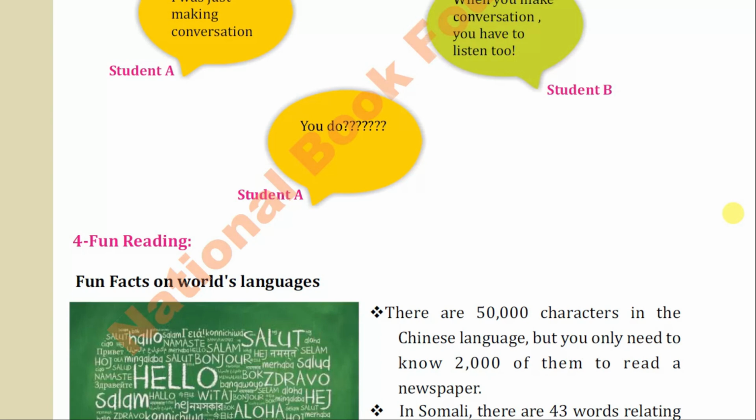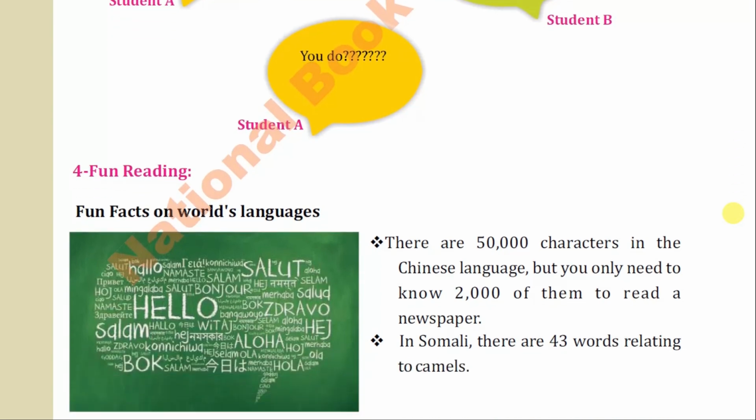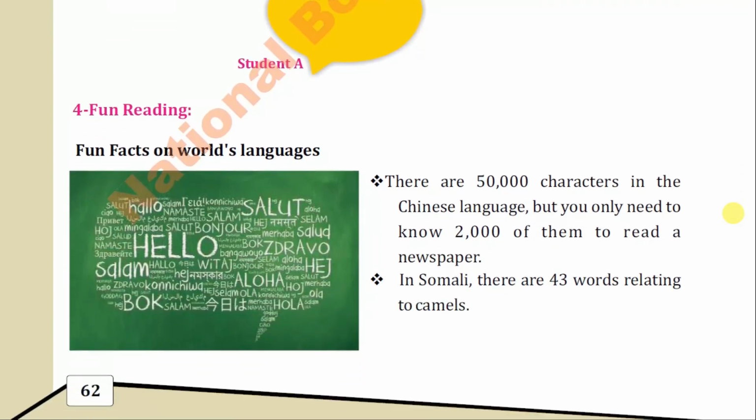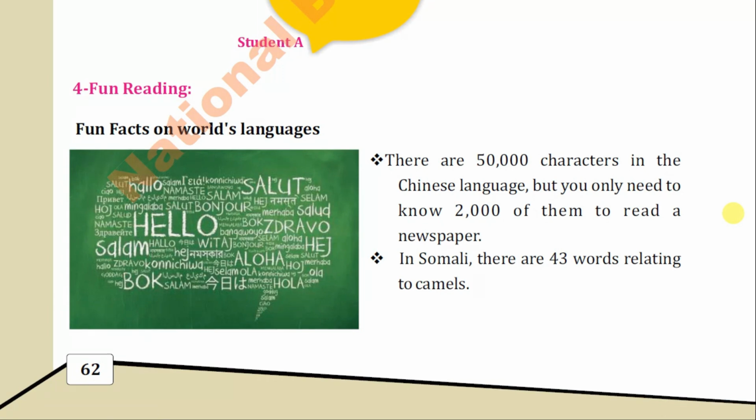Then obviously we have the fun reading, fun facts on world languages, and there are two important facts given over there. That is, there are about 50,000 characters in the Chinese language. You know that in the Chinese language there are no alphabets like we have in Urdu or in English, but there are characters, 50,000. But you only need to know 2,000 of them to read a newspaper. Means to command the language you need 2,000 of them.